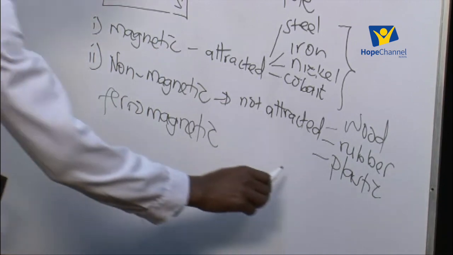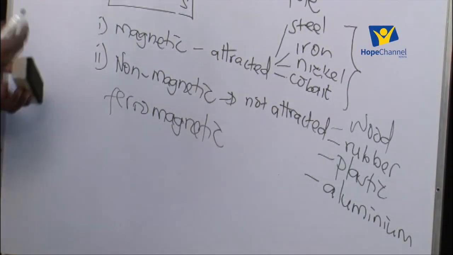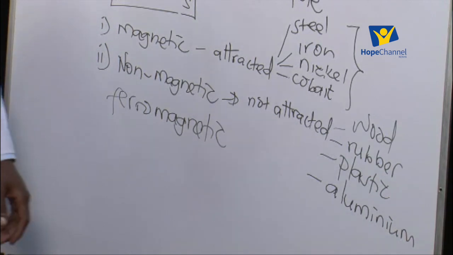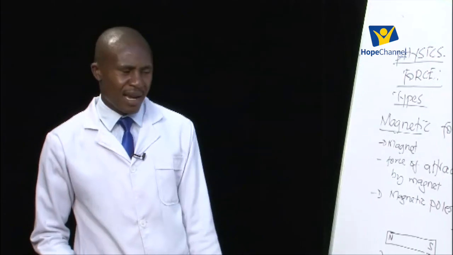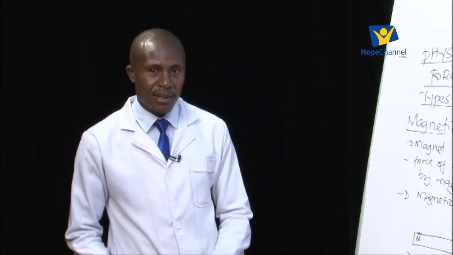We have a very important example, aluminium. Aluminium can also not be attracted, it cannot be repelled. Aluminium is a metal, but it cannot be attracted, it cannot be repelled. We also have copper, among others. All those are non-magnetic materials. They are not attracted, not repelled.